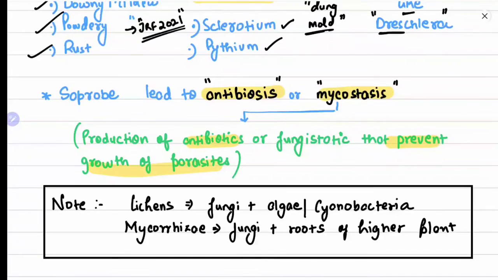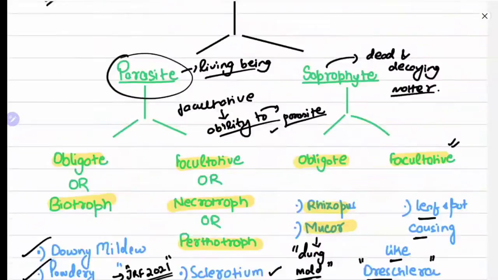Here's a small note: when we talk about nutrition, we should not forget lichens and mycorrhiza. Lichen is a symbiotic relationship between fungi plus an alga, and it can also be a cyanobacterium. It's an important point. Mycorrhiza, we all know, is fungi plus roots of higher plants. So I hope the nutrition aspect is clear to you.